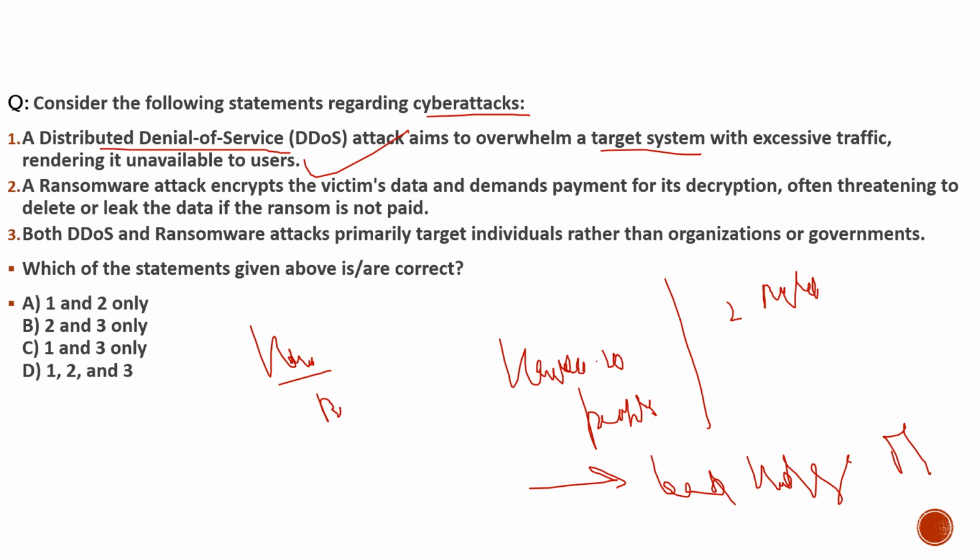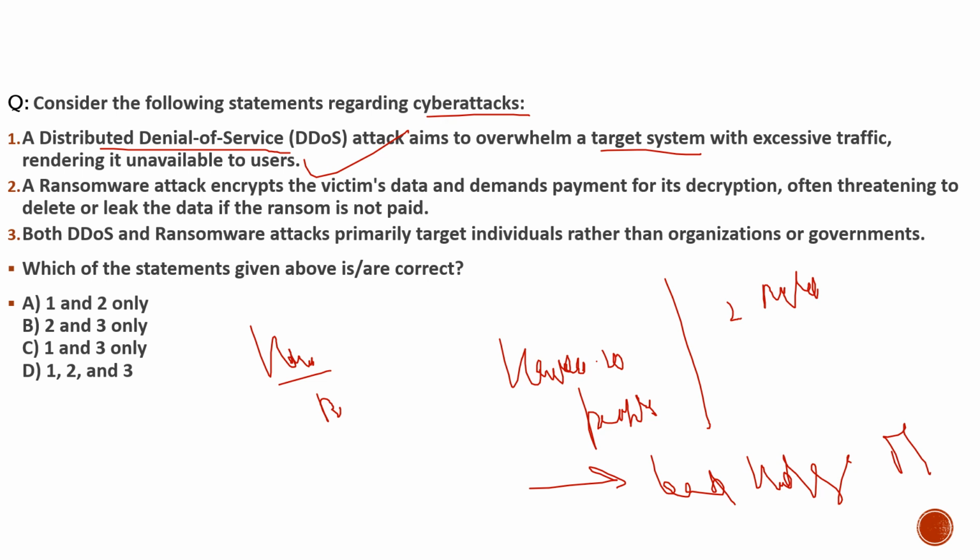Once cyber criminals get to know about the buffer zone, they will send requests which exceed it, and it finally renders the service down and the website goes down, in the simplest language. So the first statement is correct.